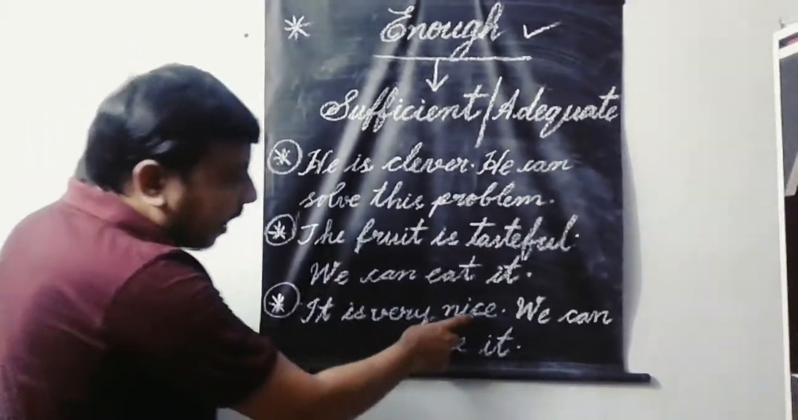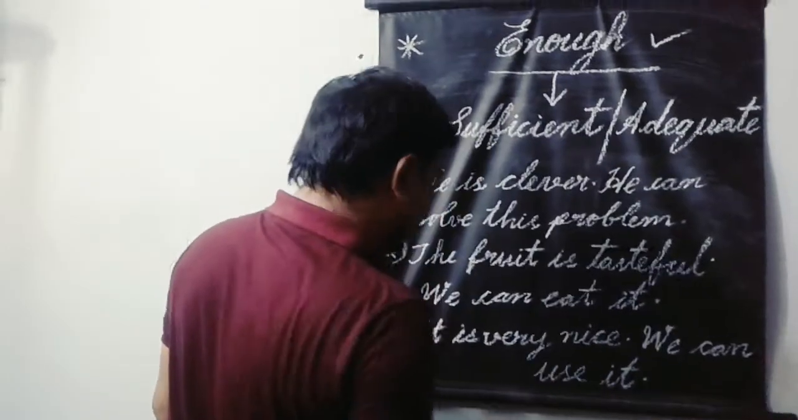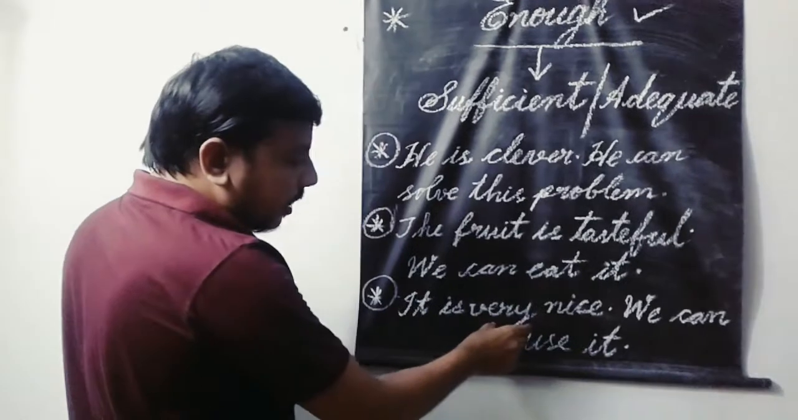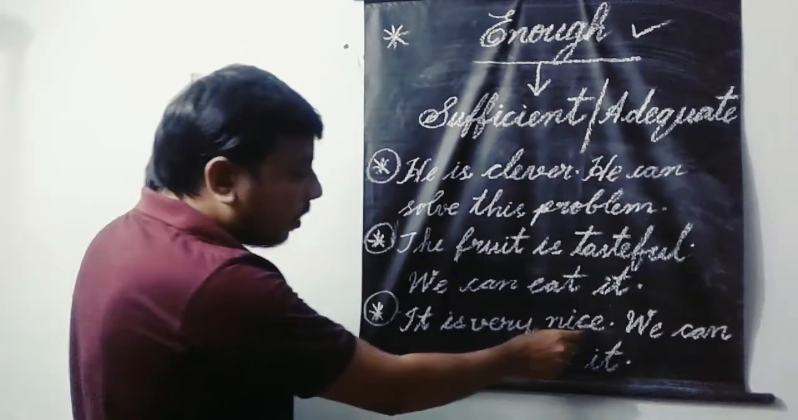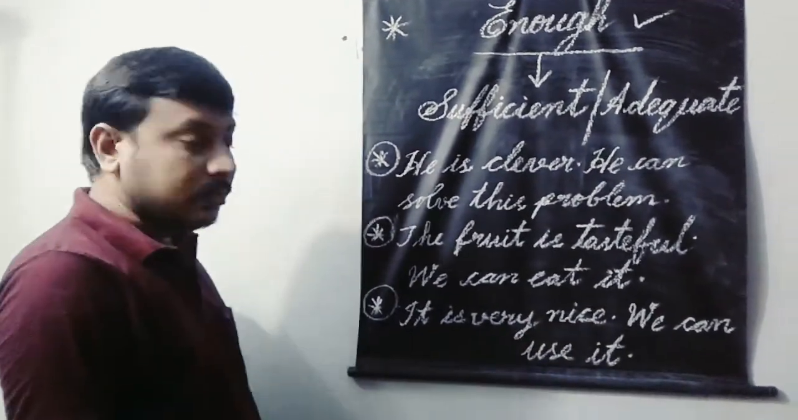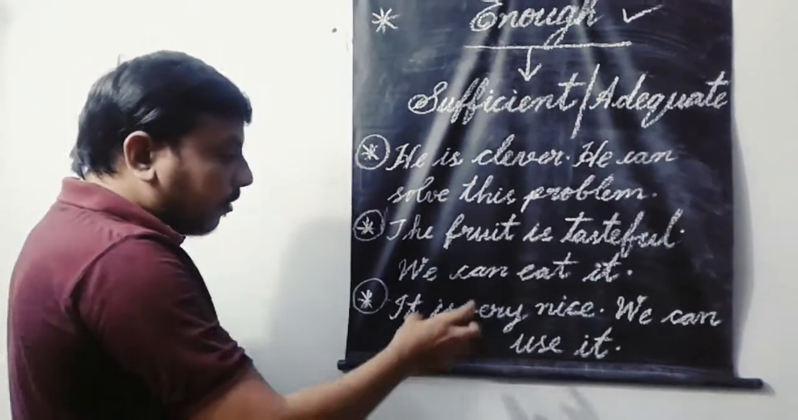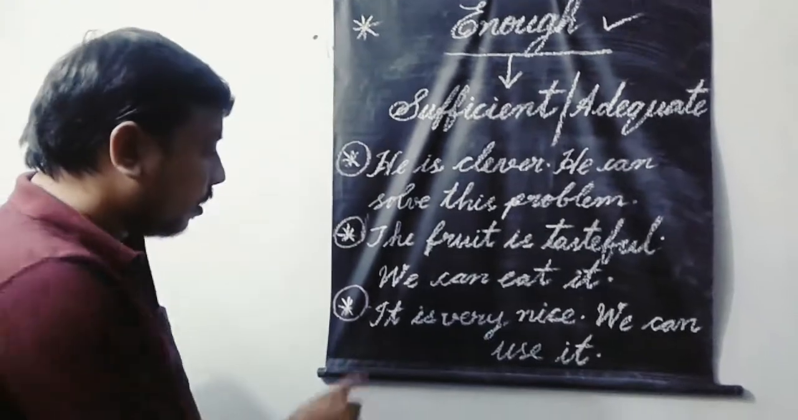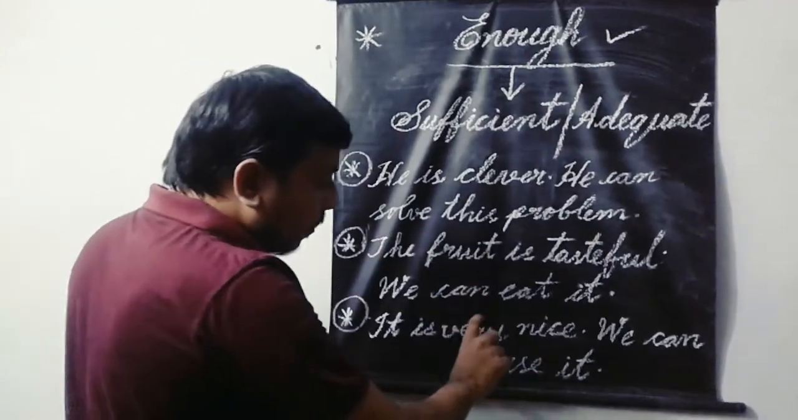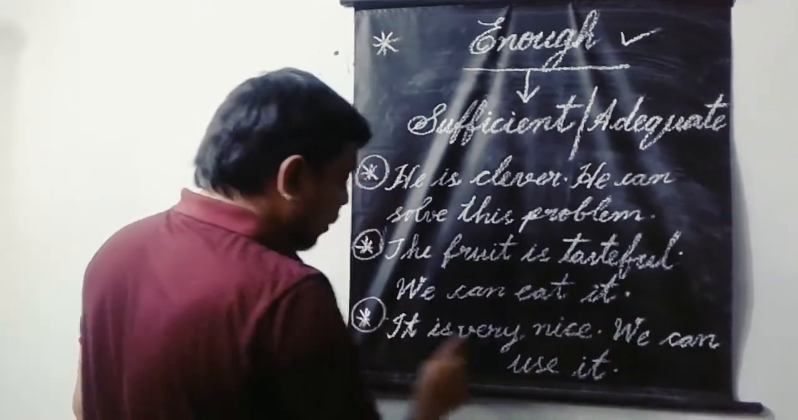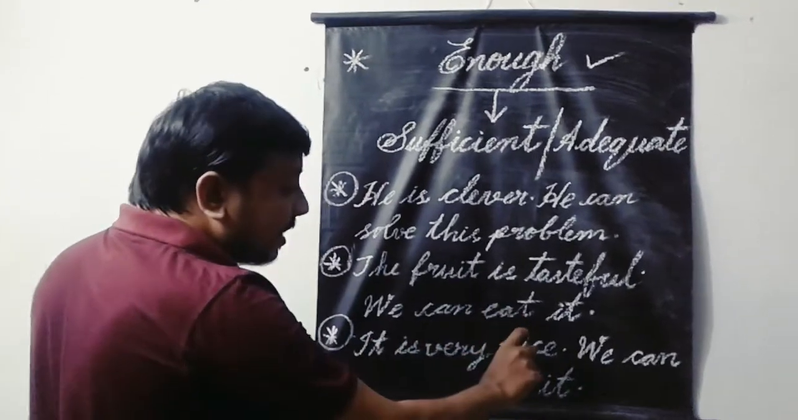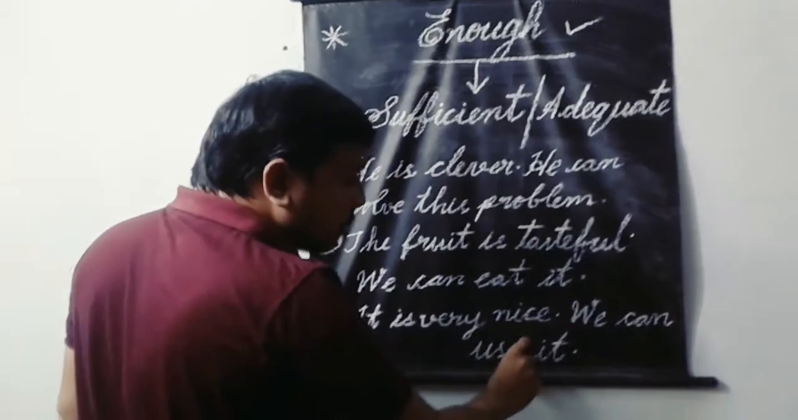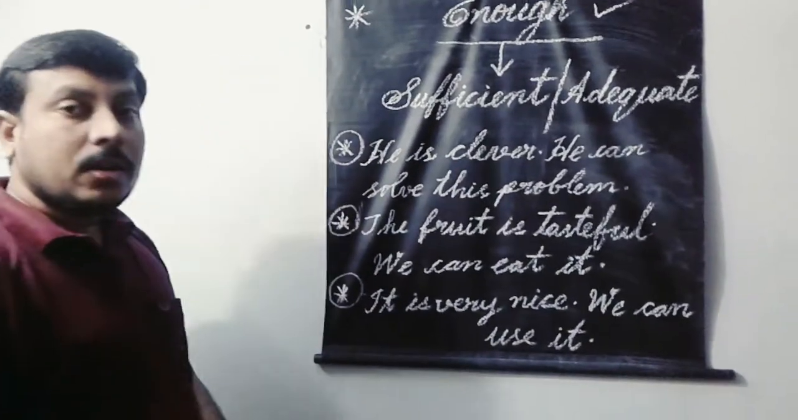It is very nice. We can use it. Here very is an adverb. Nice is an adjective. Then we use enough after an adverb or an adjective. It is nice enough to use.